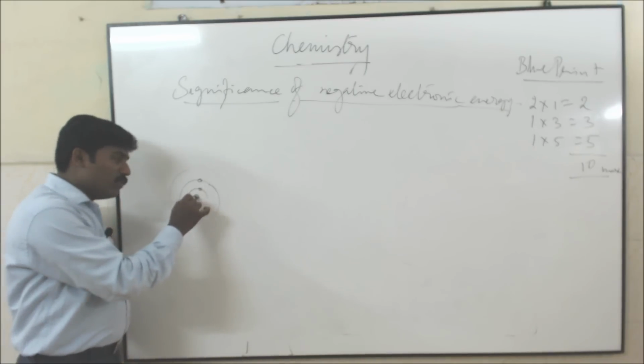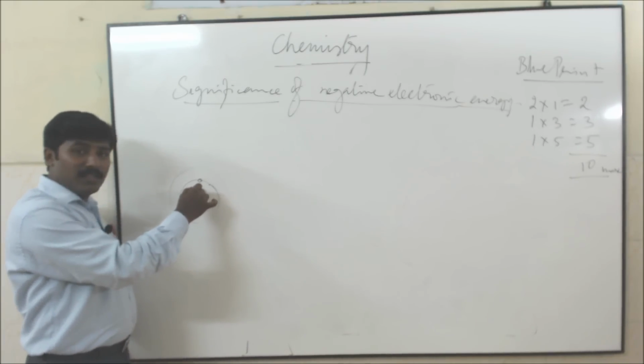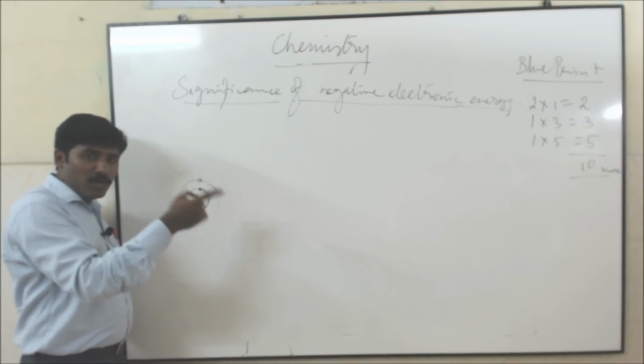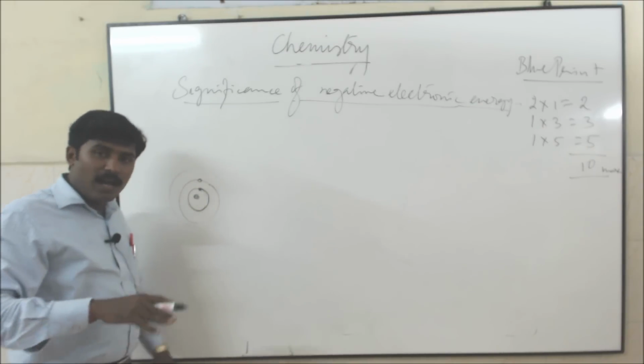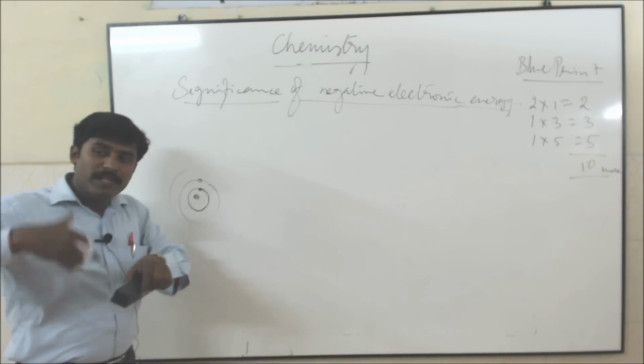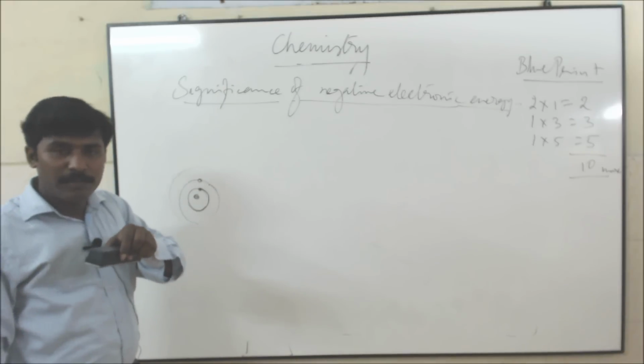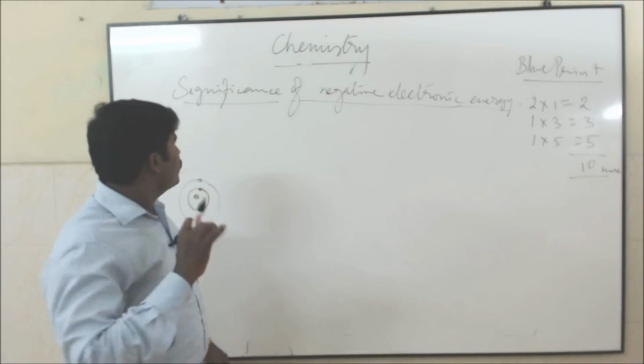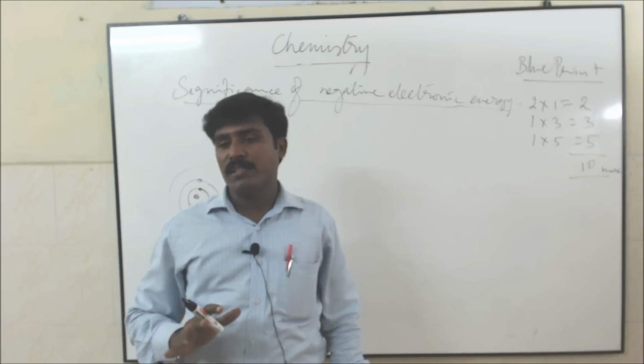Due to the influence of the nucleus, the electron is not simply sitting here, it is always revolving around the nucleus. So the electron is doing some work, that means spending energy from the 0 energy level. Spending energy means going less than 0, that means negative, that's nothing but negative electronic energy. So what is the significance of negative electronic energy?